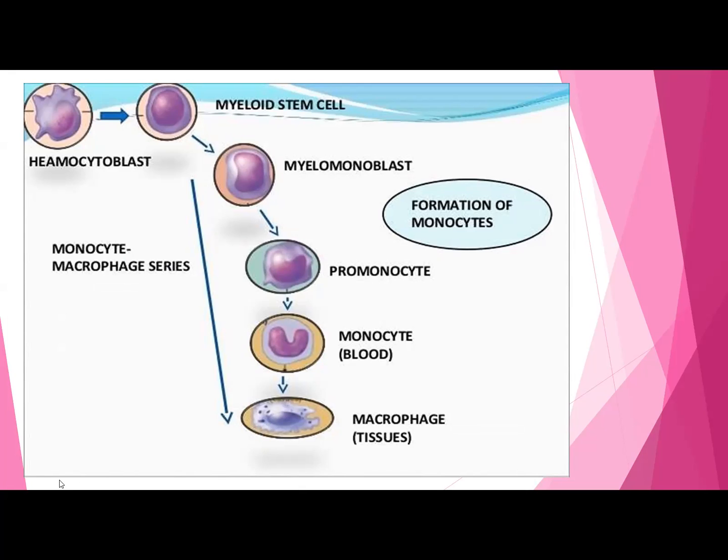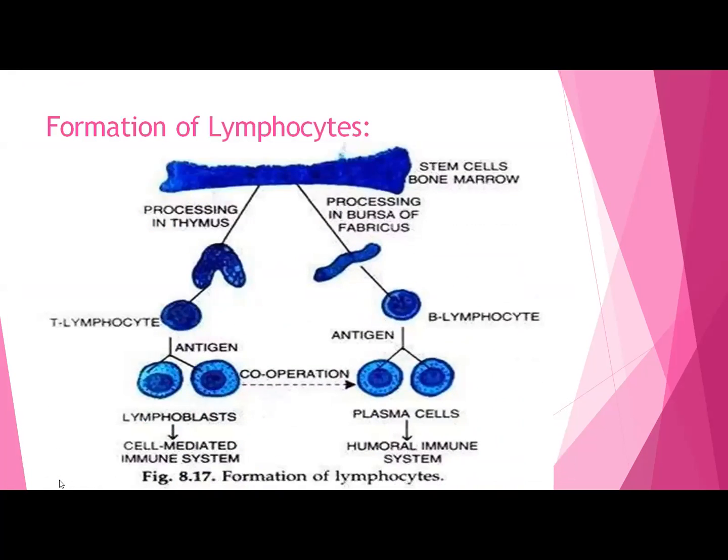The formation of lymphocytes is the second part of leukopoiesis, and these lymphocytes are again formed from the stem cells present in the bone marrow. There will be formation of two types of lymphocytes, T lymphocytes and B lymphocytes. If the processing occurs in the thymus, then T lymphocytes will be formed. After sensitization by antigens, these T lymphocytes mature and form lymphoblast cells, and the cell-mediated immune system will be activated.